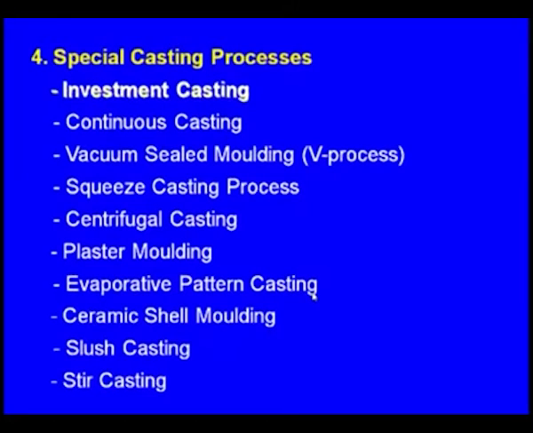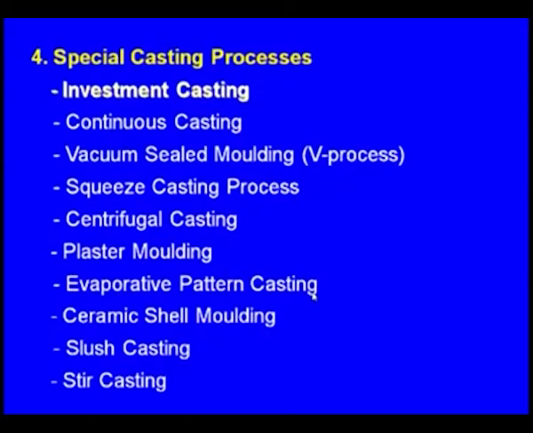Now let us see the special casting process. Under the special casting process, we have the investment casting, continuous casting, vacuum sealed molding, which is also known as V process. Next, squeeze casting process, centrifugal casting process, plaster molding, evaporative pattern casting, ceramic shell molding, slush casting, and finally the stir casting. First, let us see the investment casting.